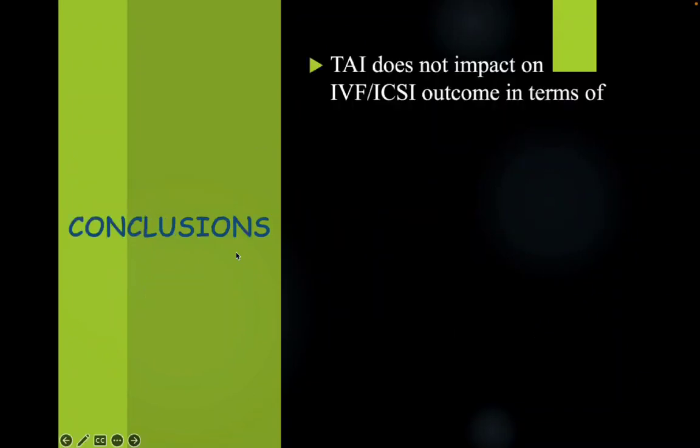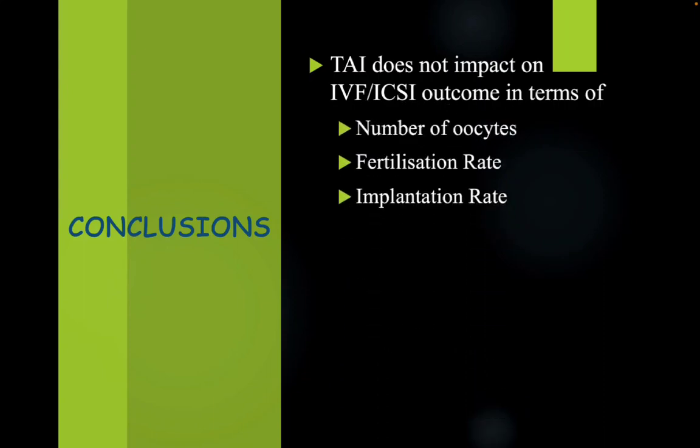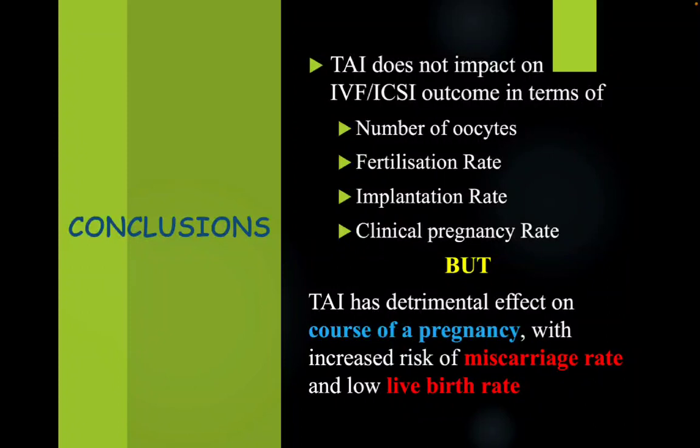So the conclusions associated with thyroid disorders are: thyroid autoimmune disease does not impact IVF-ICSI outcome in terms of number of oocytes, fertilization rate, implantation rate, and clinical pregnancy rate. But thyroid autoimmunity has a detrimental effect on the course of pregnancy, with increased risk of miscarriage and lower live birth rate.